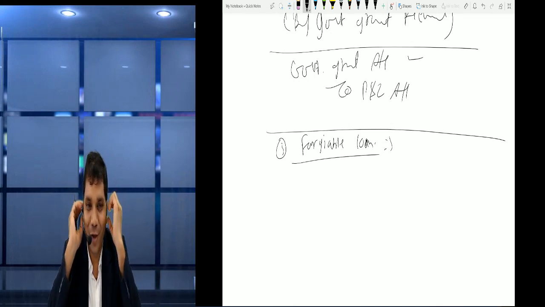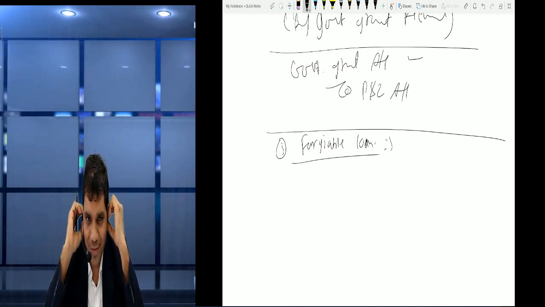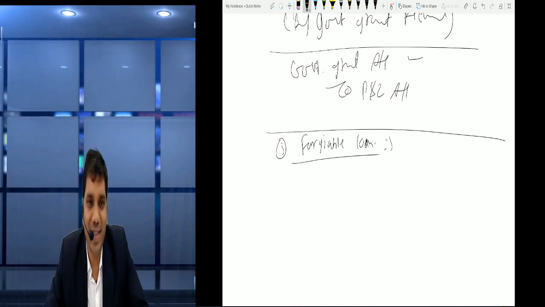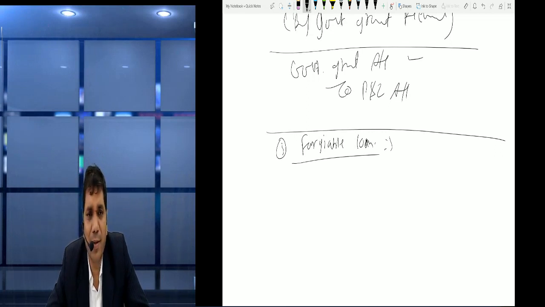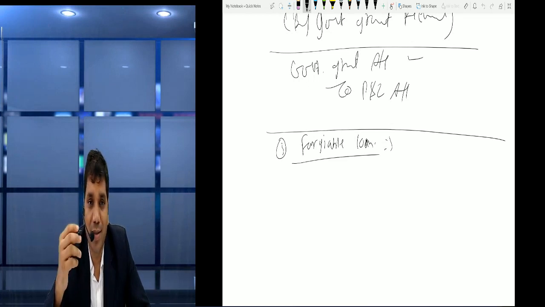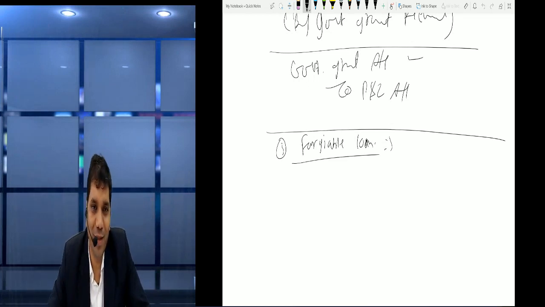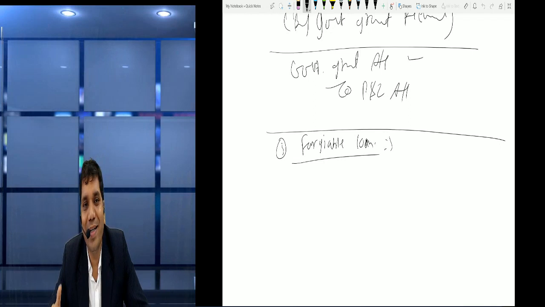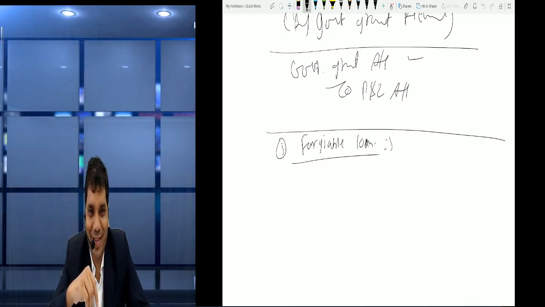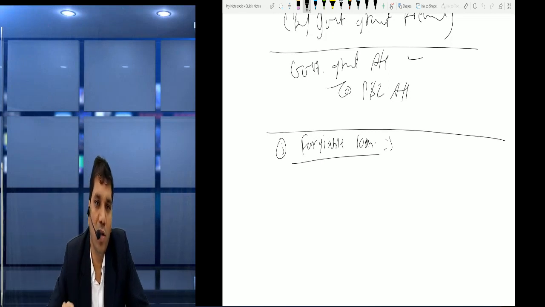Friends, a forgivable loan is again a new concept. Previously in AS it is there, but not 100%. So now friends, what is a forgivable loan? Basically it's a method or way of government grant where we had taken a loan from some company or from the government, and now the government is ready to forgive it, or maybe they have instructed the bank from which we had taken the loan to forgive the loan.